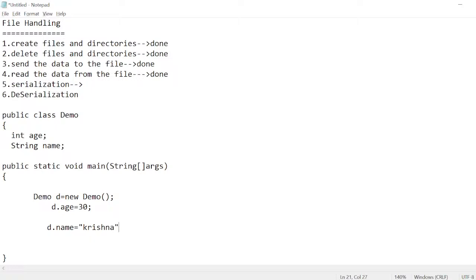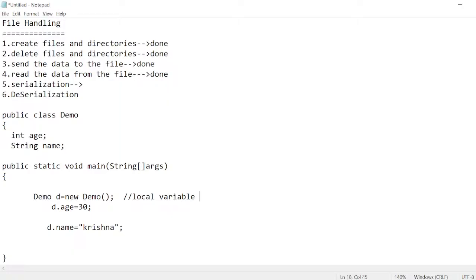So if you see here what actually happens, JVM will allocate the memory. These two are the instance variables, and this is the local variable. This object is also called a local variable.